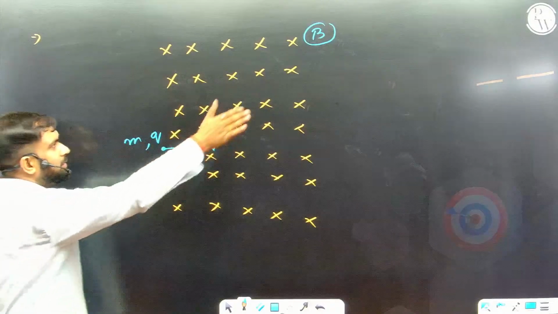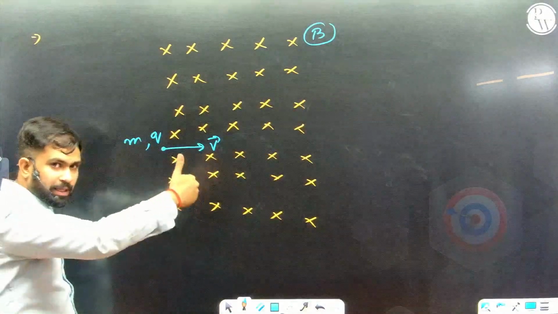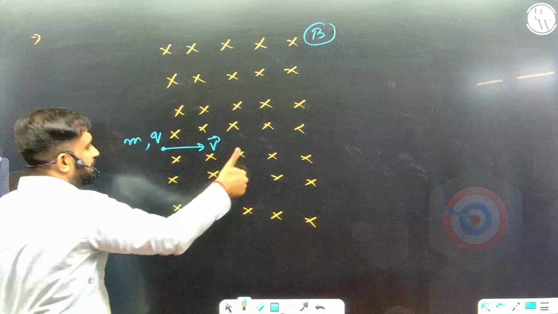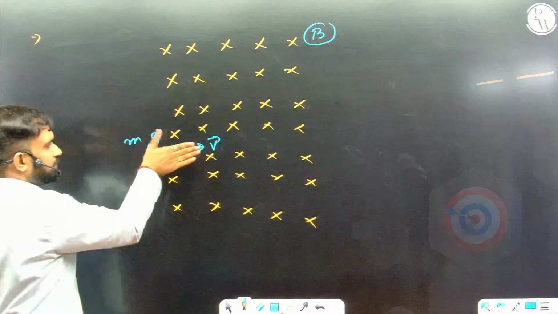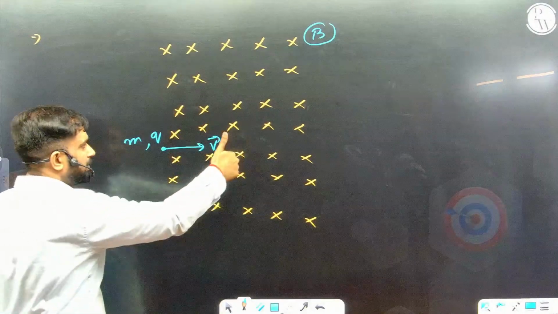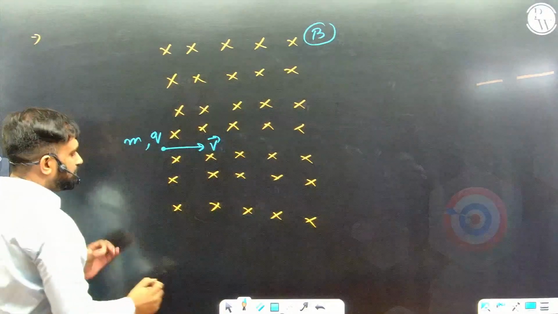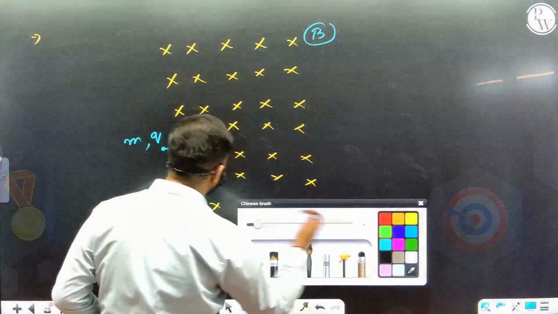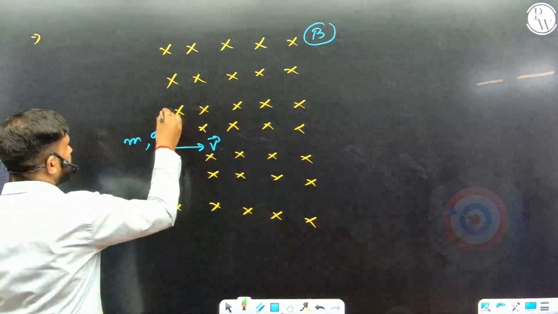I need to curl in the direction of B. B is going into the plane, so the curling will be like this. Now just notice the direction of thumb. V cross B, curling into the plane. So V cross B, the direction is upwards. That means the electrostatic force comes vertically upwards.